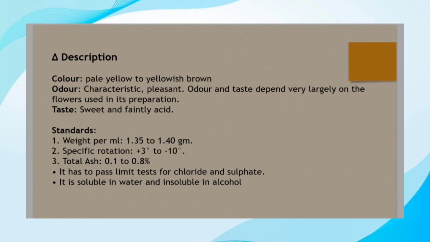Standards: the weight of honey is 1.35 to 1.40 gram per ml. Specific rotation is plus 3 degrees to minus 10 degrees. Total ash is 0.1 to 0.8%. It has to pass the limit test for chloride and sulfate. It is soluble in water and insoluble in alcohol.